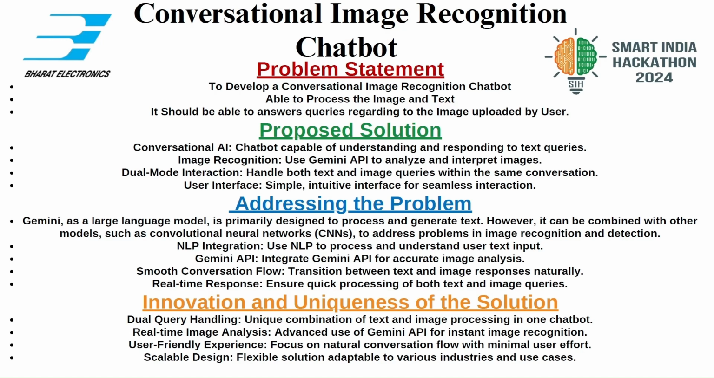So in this solution, there is a unique innovation here. The Gemini API can be very accurate in responding to the images, and it was a very user friendly experience, and it was trained on a vast amount of data set, and it was able to answer any queries, and it was able to handle any image queries, and it was able to recognize persons as well. So we take the Gemini as the backend.